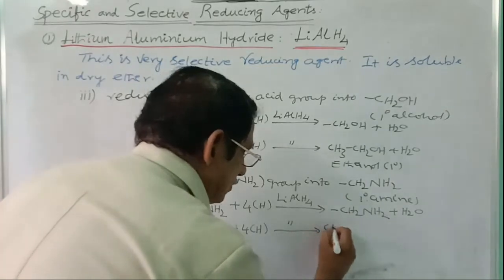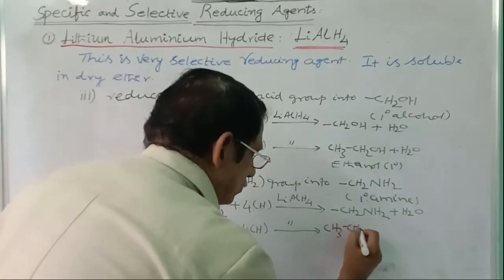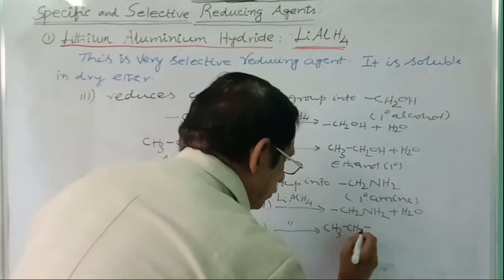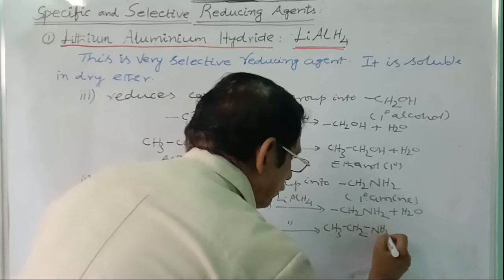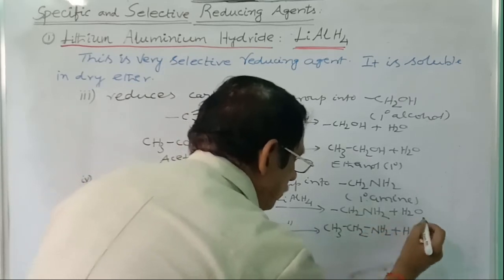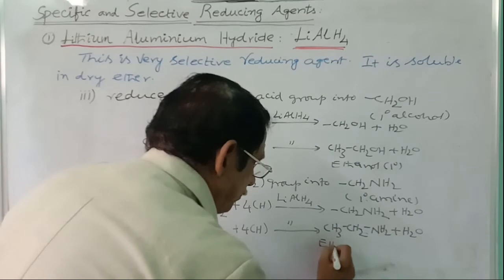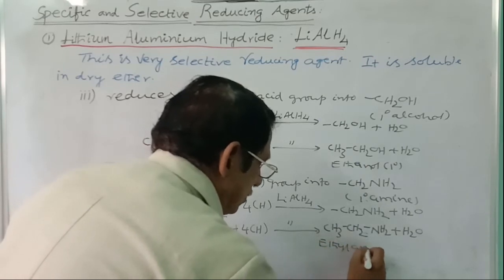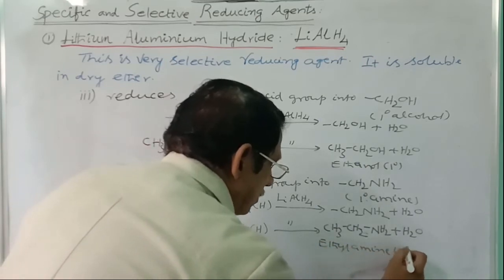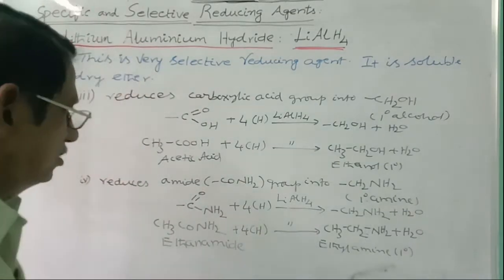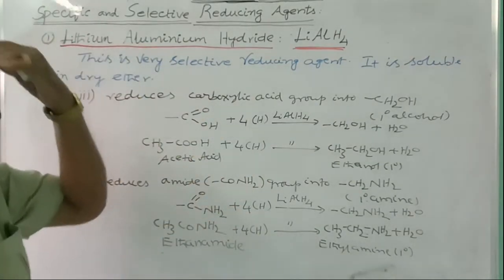You will get here CH3CH2NH2 plus H2O. This is ethylamine, an aliphatic primary amine. In this way, amides will be converted into amines.